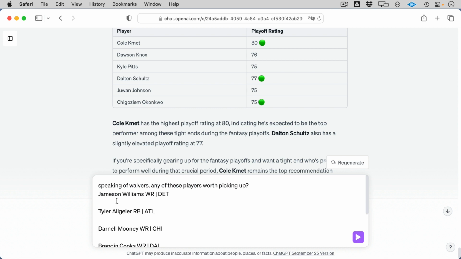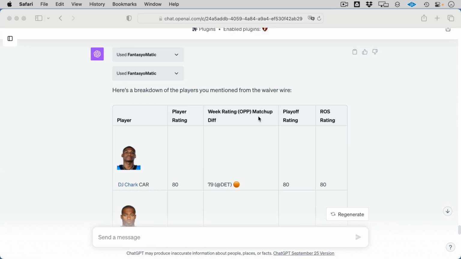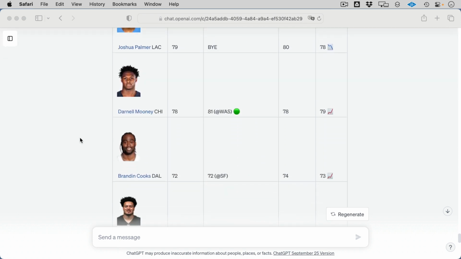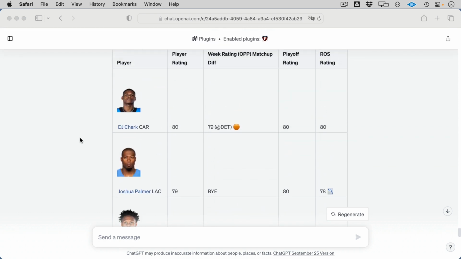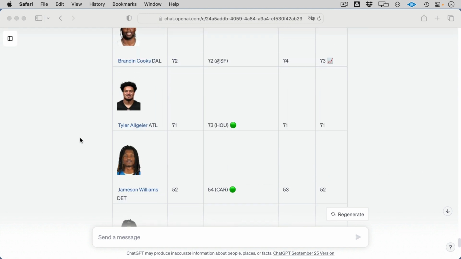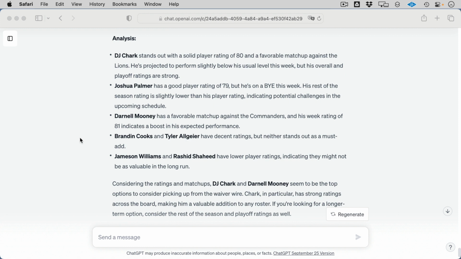And speaking of waivers, let's just say, are any of the players on my waivers worth picking up as well too? All right, here's the full breakdown for my waiver wire. It tells me that some of these players have a bye this week. It gives me some indication of other things like playoff rating and rest of season rating in addition to just this week. And I can just scroll down to the analysis and it tells me everything I need to know